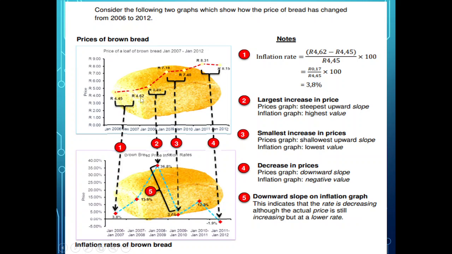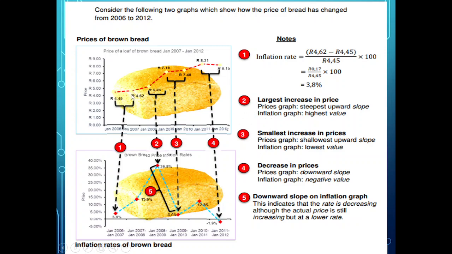increase, right? So if you look at this slope here now, it's a bit of a shallow slope. It's not steep. It doesn't go up fast. It's a steady increase. Then it goes up a little bit more. Then it's a steep increase there. Then it's shallow again. Then it's steep. Then it comes down. So you need to look at the slopes.